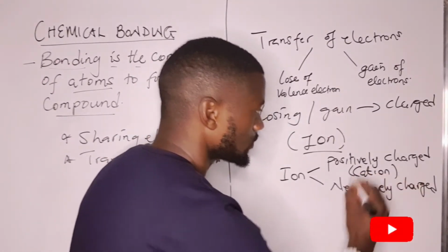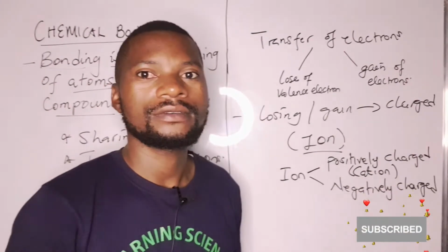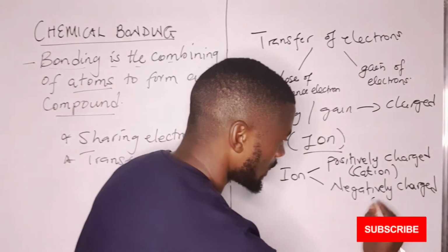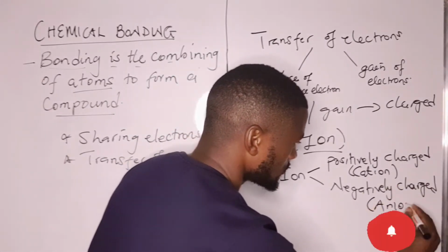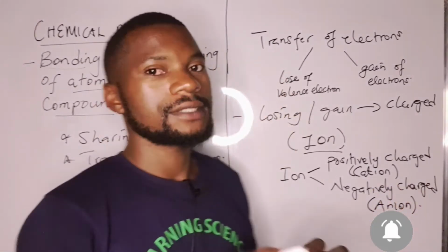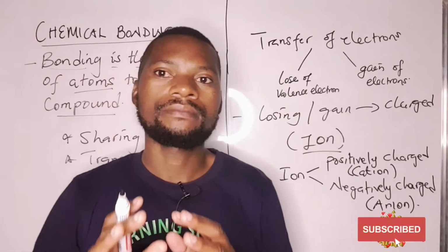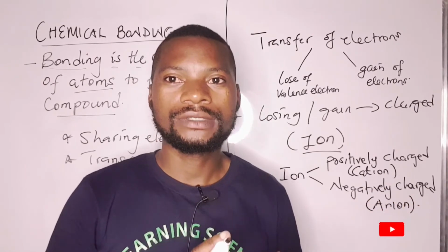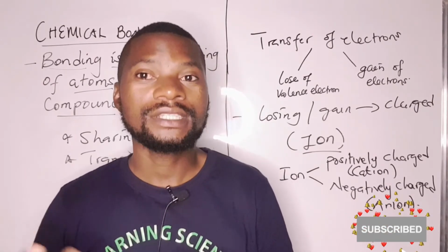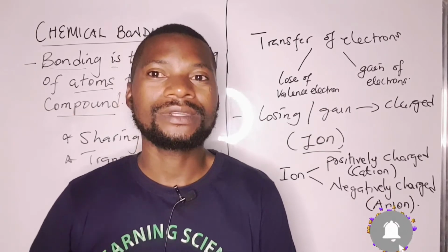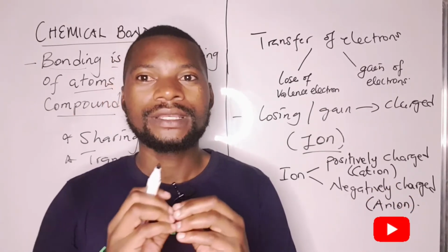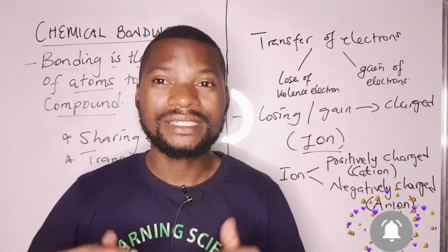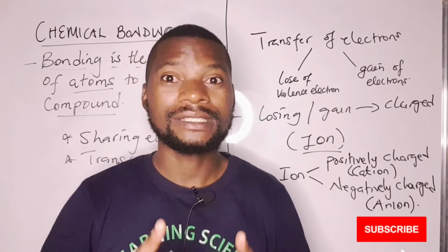The negatively charged ion is called an anion. Basically, when a metal or an atom loses electrons, it becomes positively charged, and that is what we are calling a cation. And when an atom gains electrons, it becomes negatively charged, and that is what we are calling an anion.